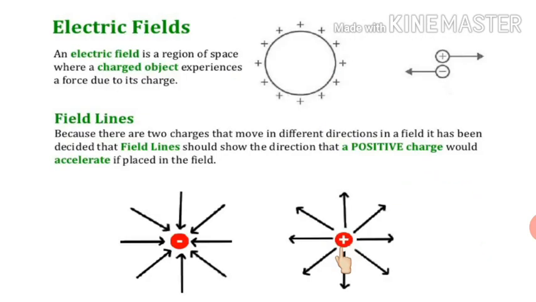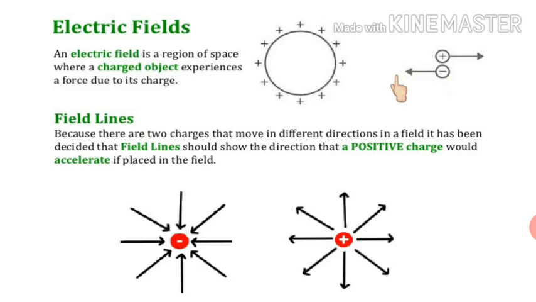The next topic is electric field. Here a charged body is there. Suppose we call it a source charge. Now a small positive test charge we have placed over here. If we place it at this particular position, this test charge will experience a force of repulsion and it will move in this direction. If a small negative test charge is placed over here, it will experience a force of attraction and it will move in this direction.